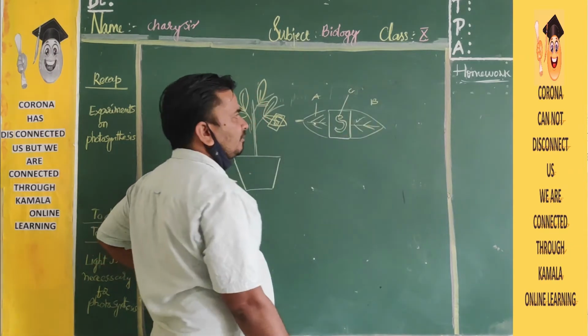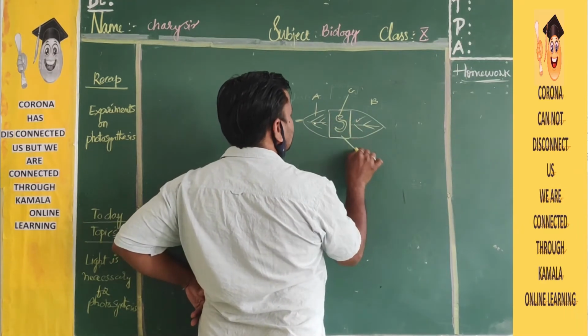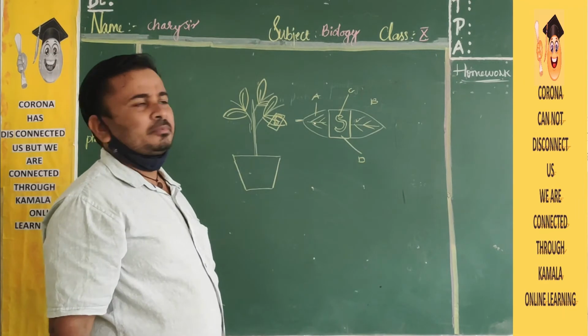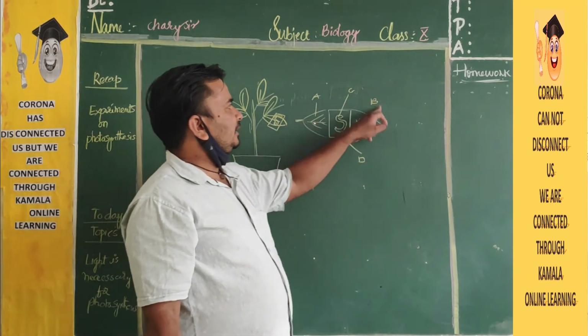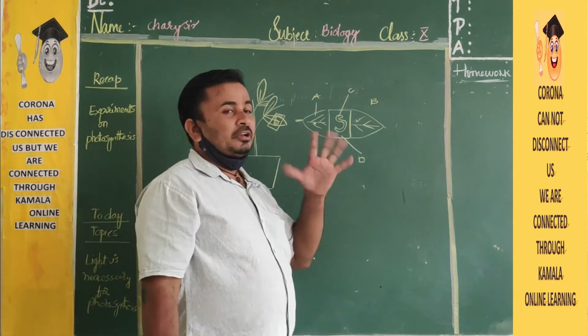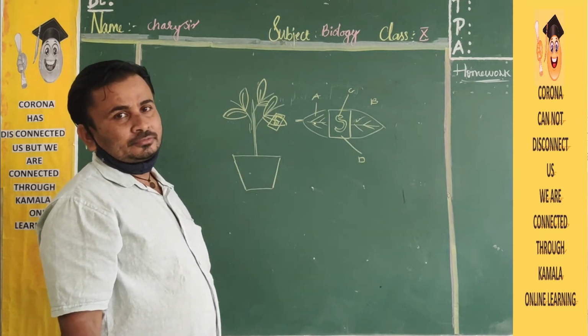These three parts will receive light. Only the dark remaining part will be there. This is the D part. The D part will not receive light. Light will not fall on that part of the leaf.